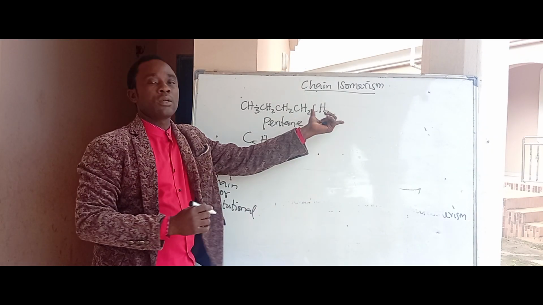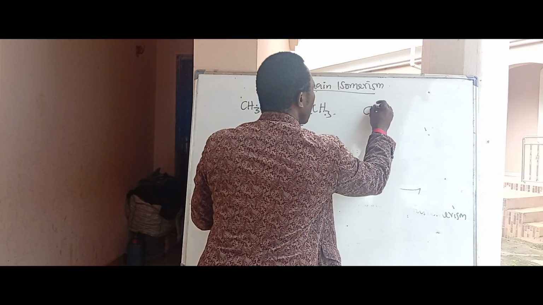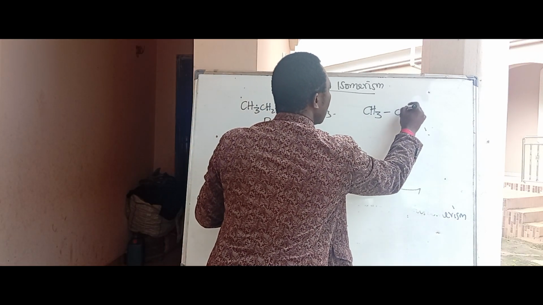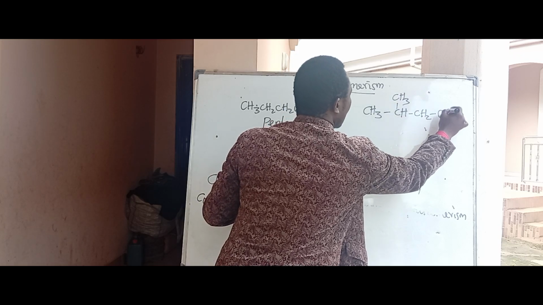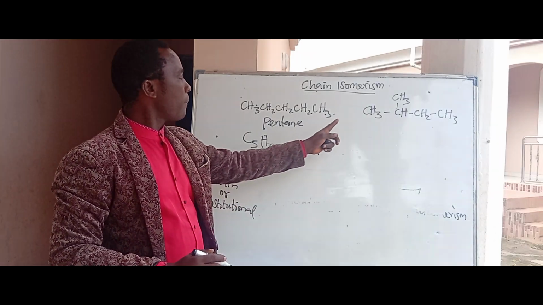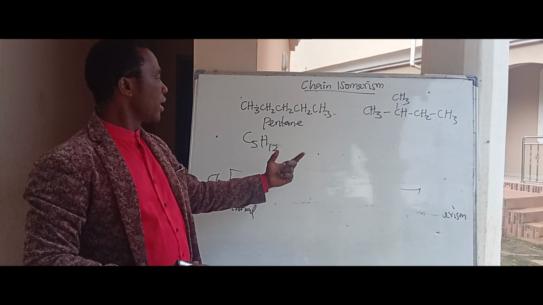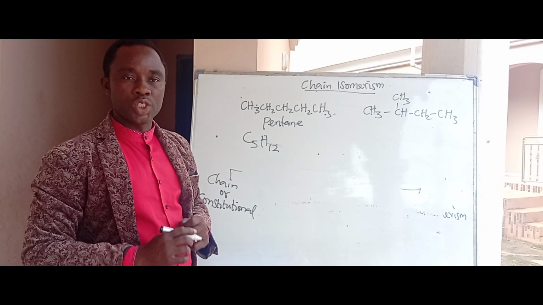But this is the structural formula. Now, if I write another compound, which is CH3, CH3, CH2, and CH3, you find out that this compound is also made up of 5 carbon atoms and 12 hydrogen atoms.